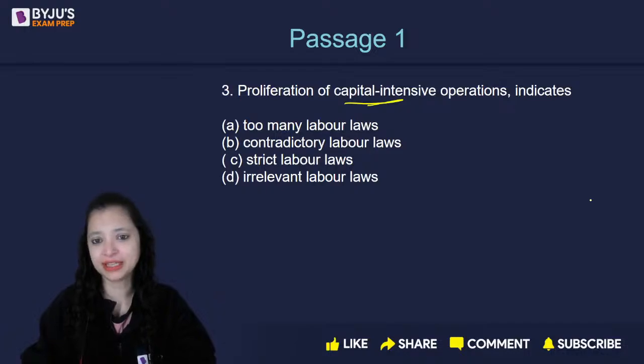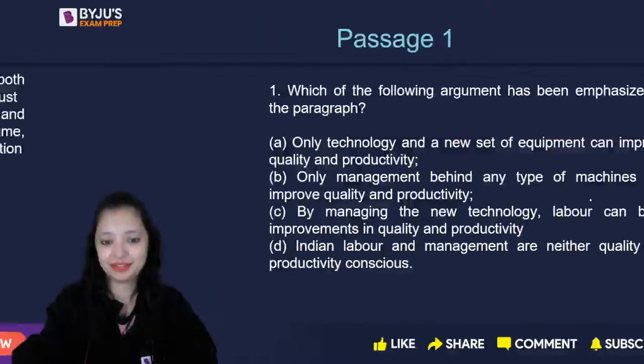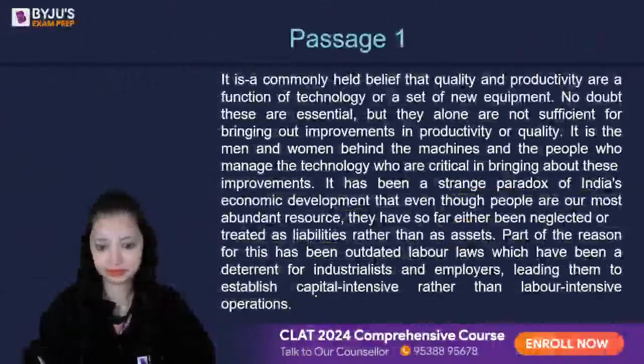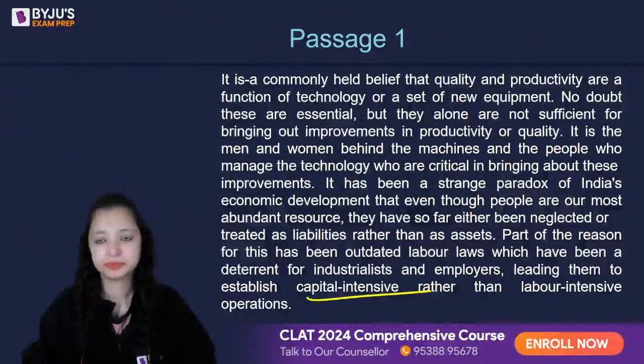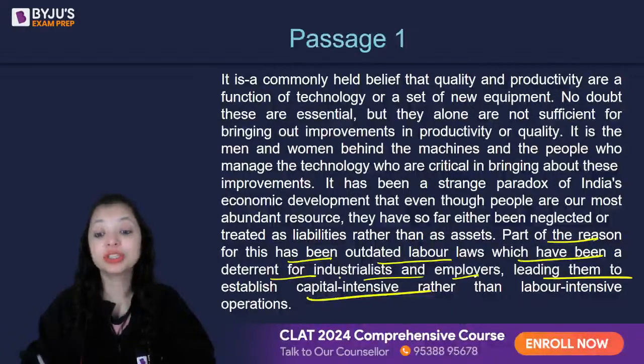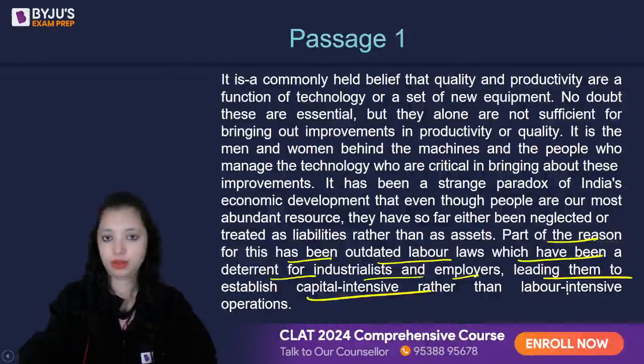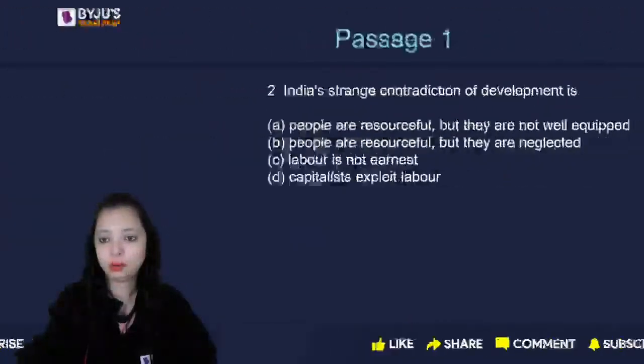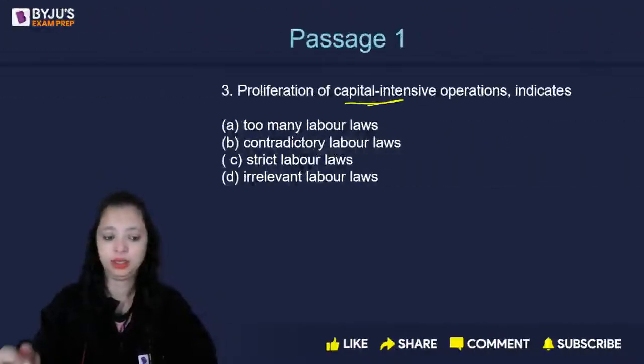Contradictory labor laws. चलो एक बार वापस लेके जाती हूँ आपको, ठीक है? Now, do you want to change your answer? Read the line. Part of the reason for this has been outdated labor laws, which has been a deterrent for industrialists and employers, leading them to establish capital-intensive rather than labor-intensive operations. The key here is outdated labor laws. तो ऑप्शन चेंज कर सकते हैं हम. क्या होगा आंसर?